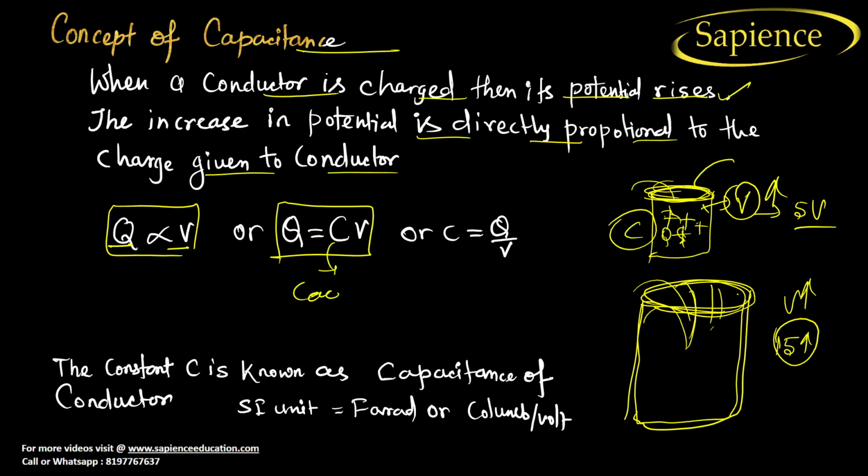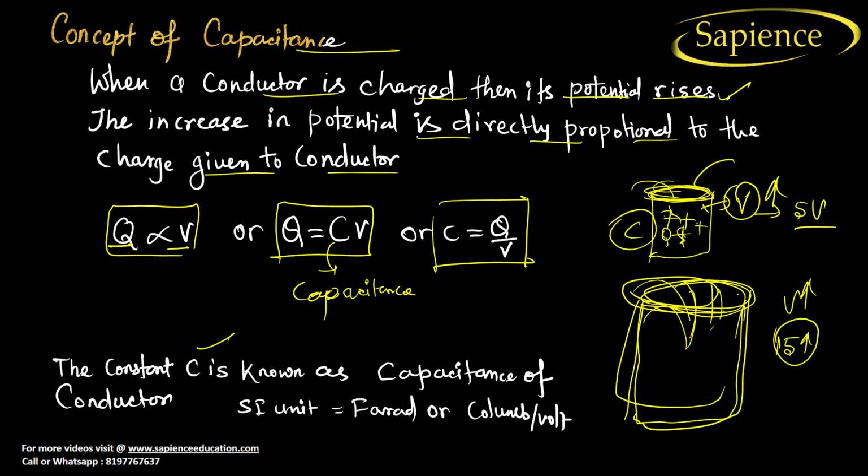of the capacitor, and the object in which we store the charge is known as a capacitor, and its property or its constant is known as capacitance, right? So from here we can say that capacitance is equal to Q by V. The constant C is also known as the capacitance of the conductor, and the SI unit is farad or coulomb per volt, right? SI unit is farad or coulomb per volt.